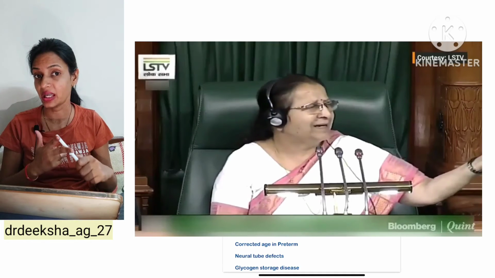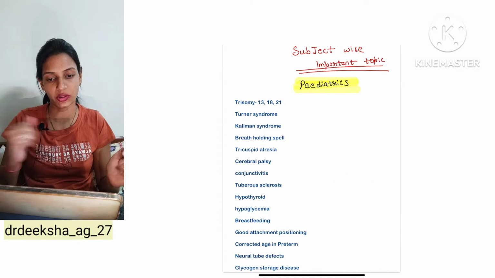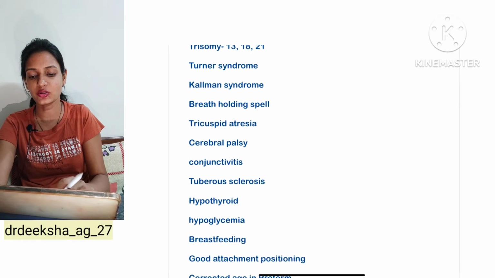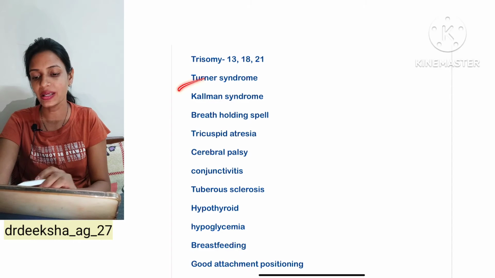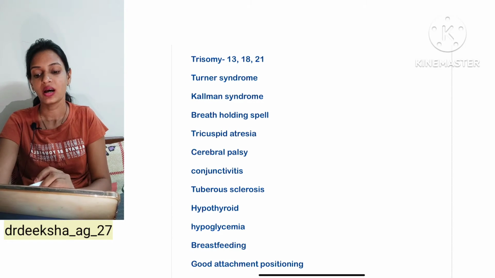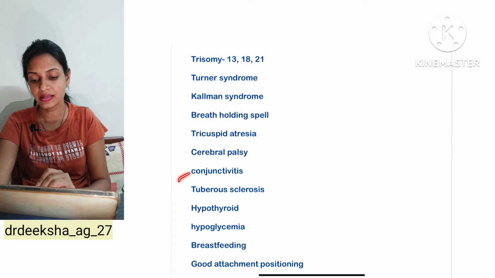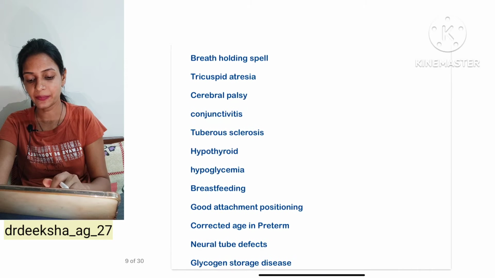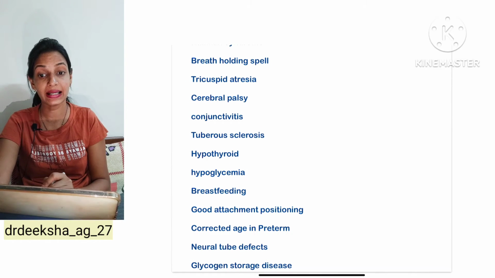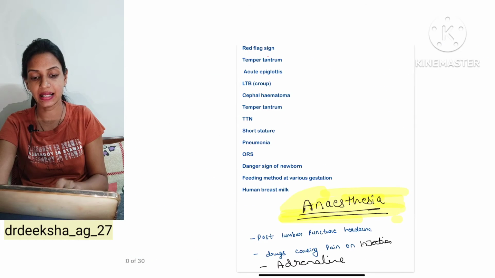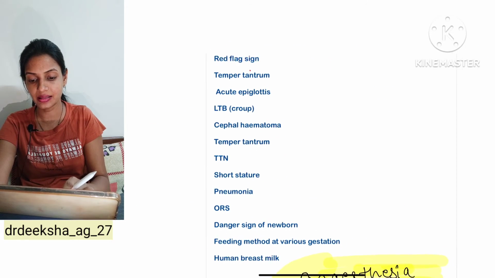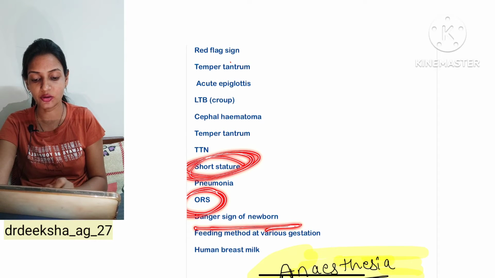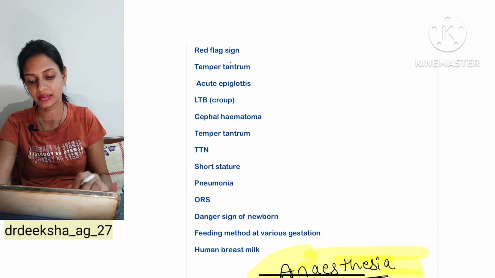Guaranteed topics, we are done with the VIP topics. Let's shift toward the subject wise important topics. So, this is the third priority list. Subject wise important topics in pediatrics, you just have to read the 3 trisomies, Turner, Klinefelter, breath holding spell, tricuspid atresia, cerebral palsy, conjunctivitis, tuberous sclerosis, hypothyroid, hypoglycemia, breastfeeding, what are the good attachment and positioning, corrected age in preterm, neural tube defect and the glycogen storage disease, and the rest these are the topics in which you have to read the ORS, short stature and the danger signs of newborn. These are the very hot topics.